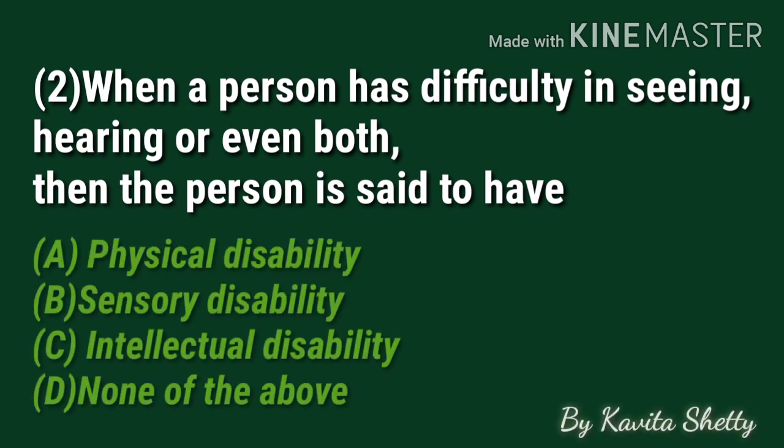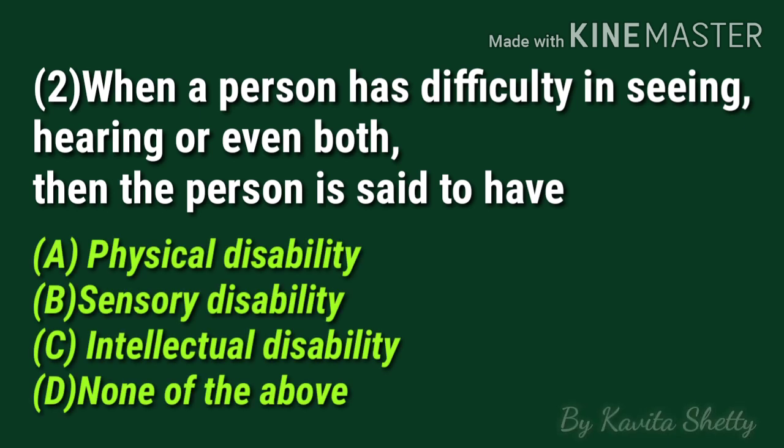When a person has difficulty in seeing, hearing or both, then the person is said to have, as you can see, the words seeing, hearing or even both, they are all related to our sensory organs. So right, what do you think? Yes, the correct option is B, sensory disability.